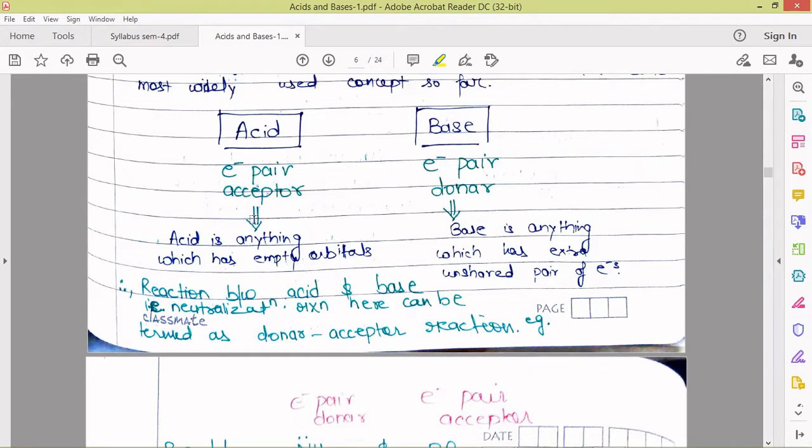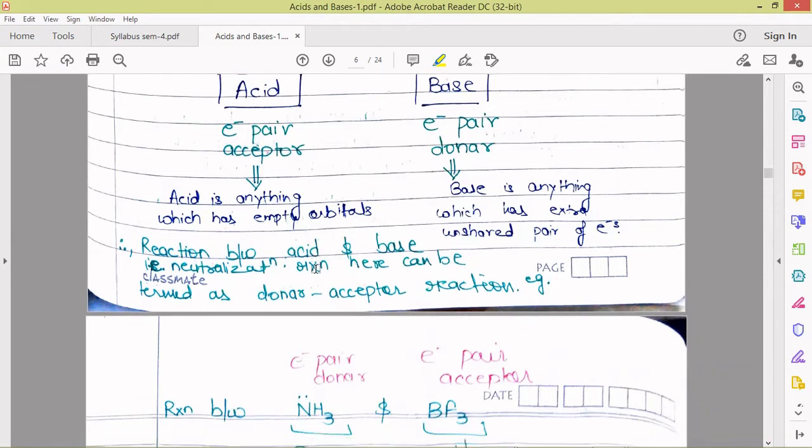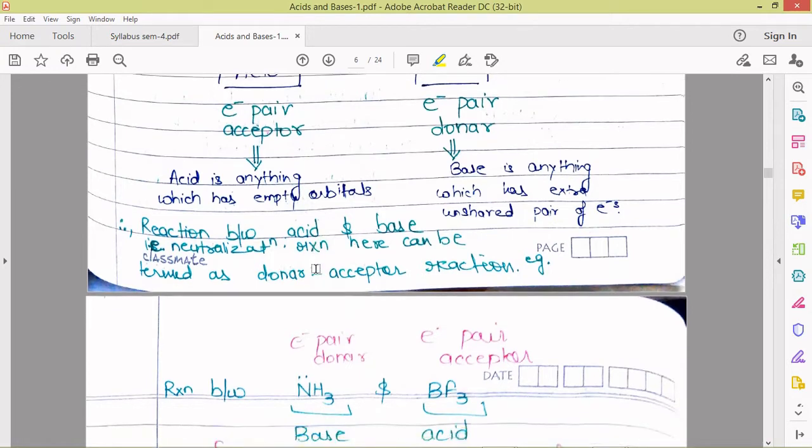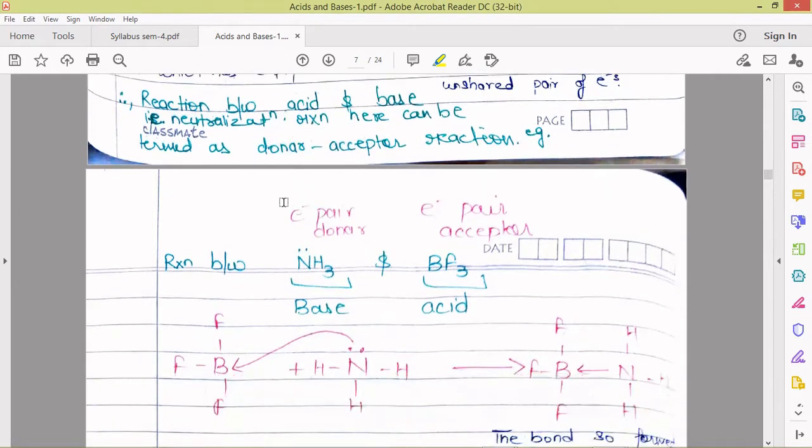According to the Lewis concept, an acid is anything which has empty orbitals and has the tendency to accept an electron pair, and a base is anything which has an extra unshared pair of electrons, that is a lone pair, so that it can donate. So the reaction between acid and base, that is the neutralization reaction in the Lewis concept, can be termed a donor acceptor reaction, because here the base is donating an electron pair and the acid is accepting an electron pair.